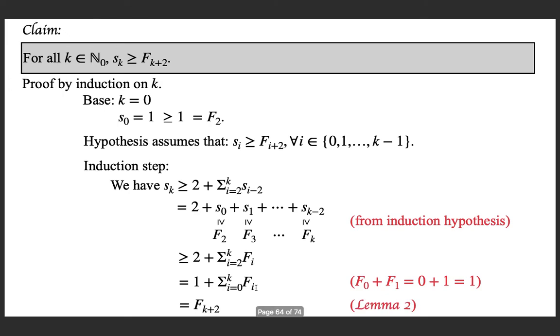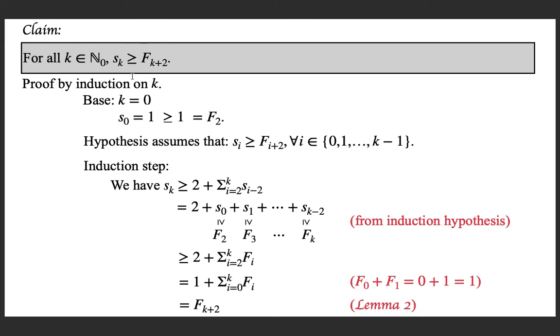But from lemma 2 from the previous class, we proved that this summation is nothing but the k plus 2th Fibonacci number. This is the result of lemma 2. If you don't remember, please go back and see that this is what we proved in lemma 2.